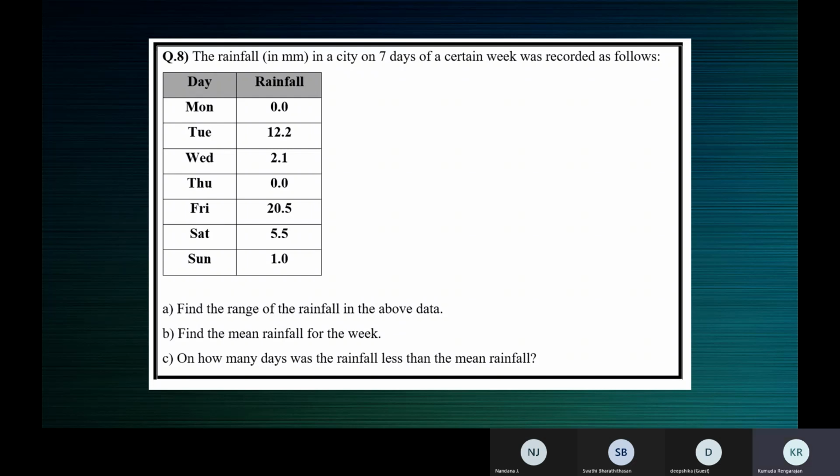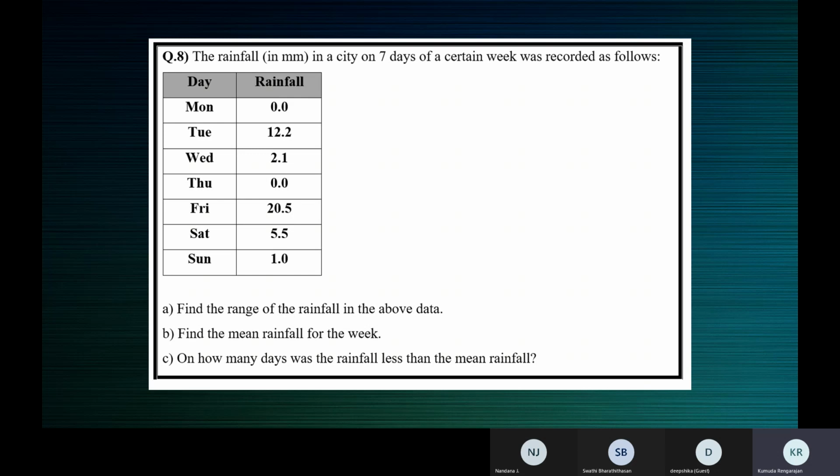All right. So on Monday there was no rainfall, 0.0 millimeter. The rainfall in millimeters in a city on 7 days of a certain week was recorded as follows.